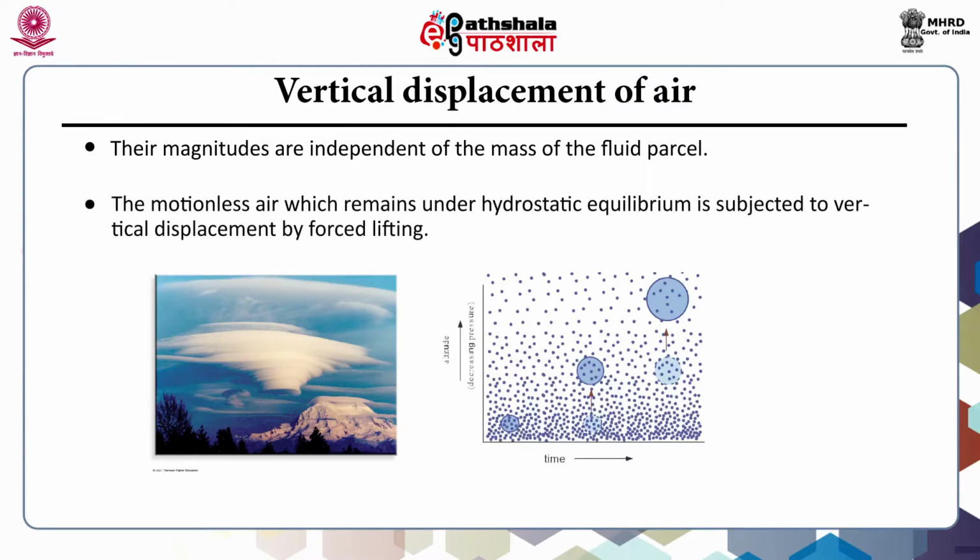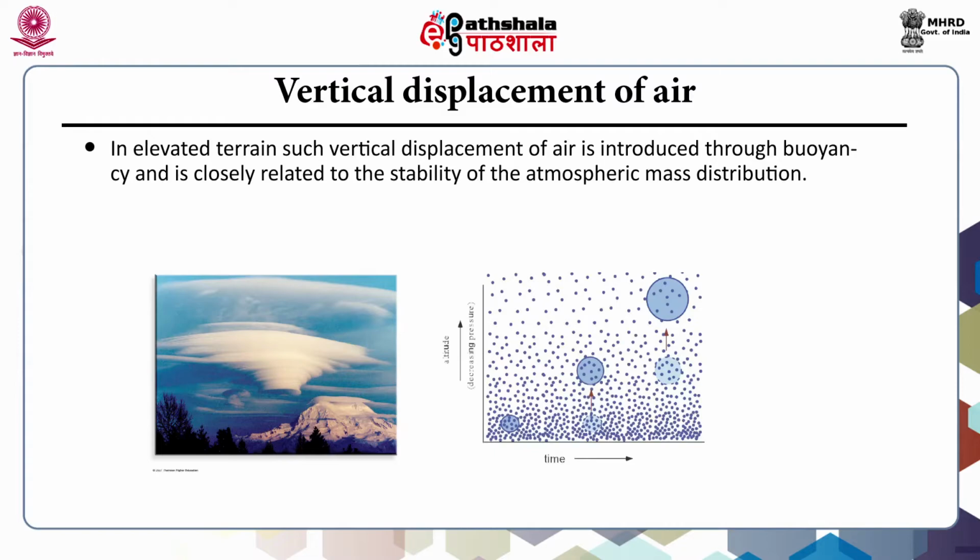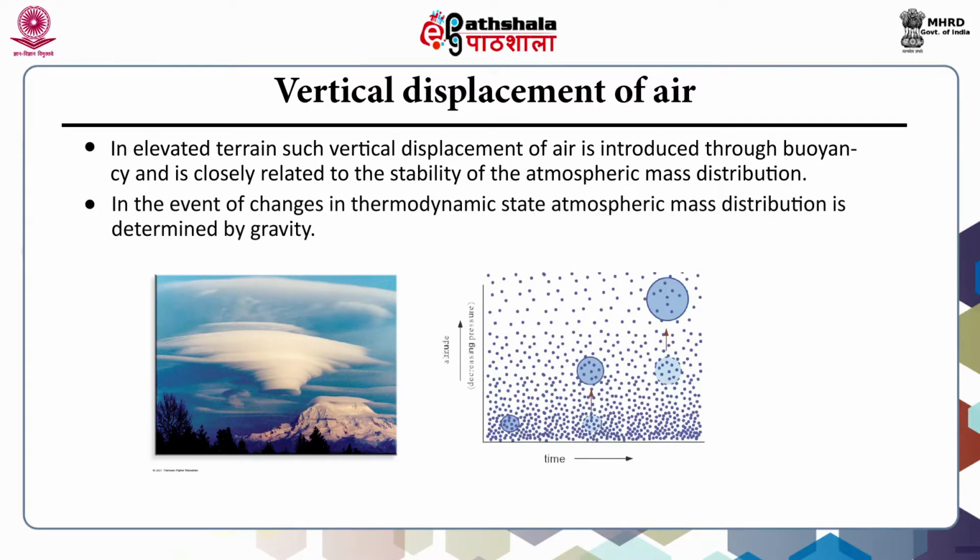The motionless air which remains under hydrostatic equilibrium is subjected to vertical displacement by forced lifting. In elevated terrain, such vertical displacement of air is introduced through buoyancy and is closely related to the stability of the atmospheric mass distribution. In the event of changes in the thermodynamic state, atmospheric mass distribution is determined by gravity.